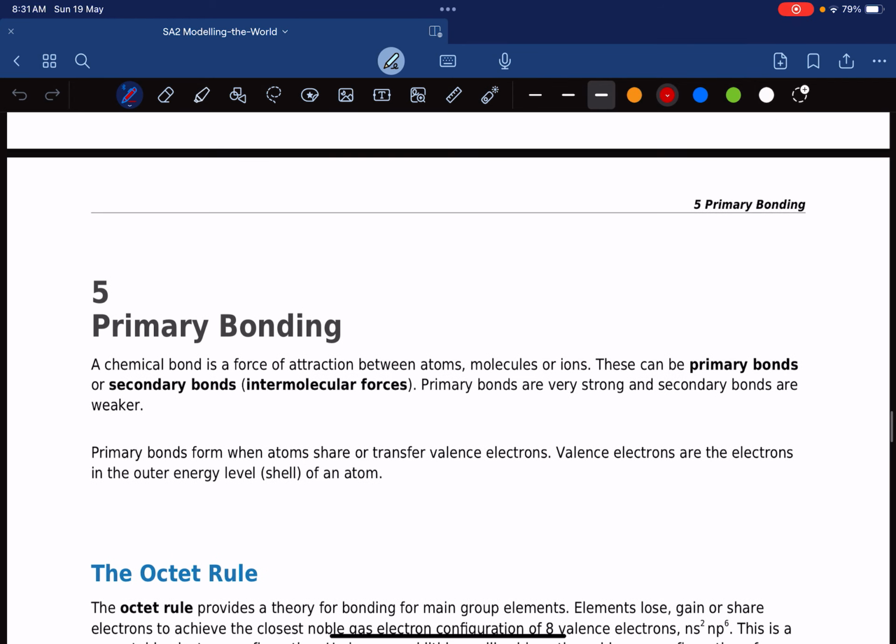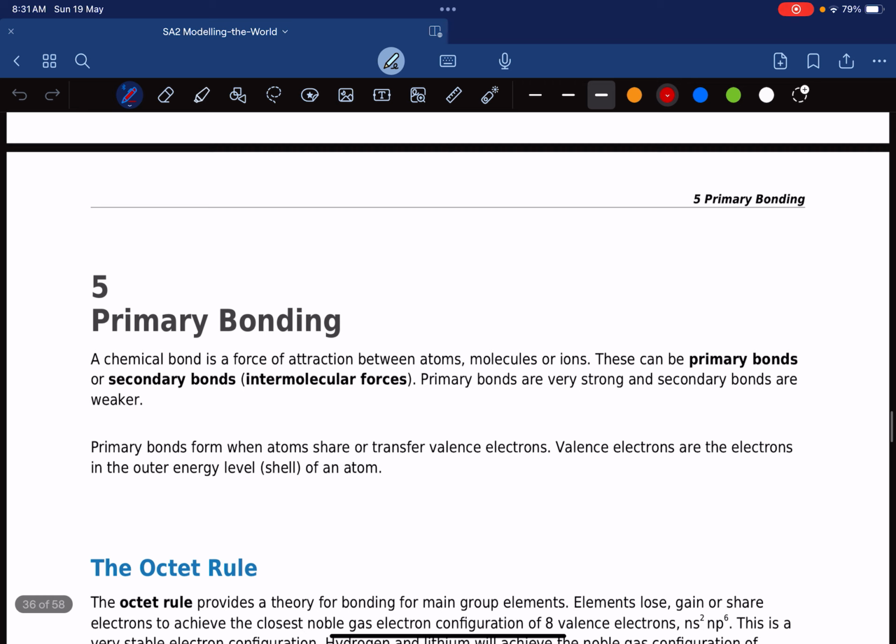Alright folks, we are now in study area number 2. We're going to be talking about primary bonding. Now, what is primary bonding? There are 3 types of primary bonding.